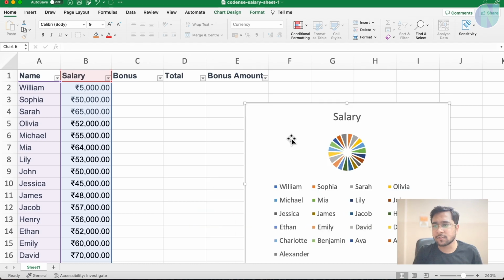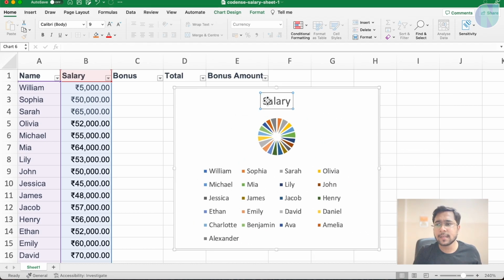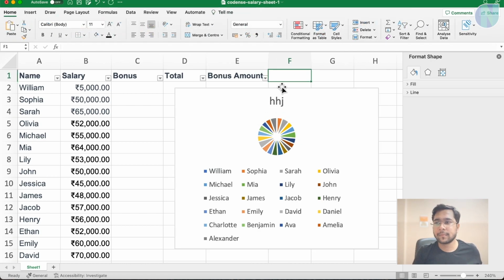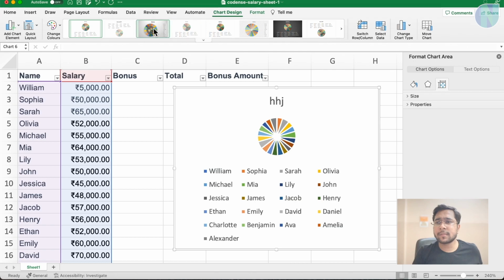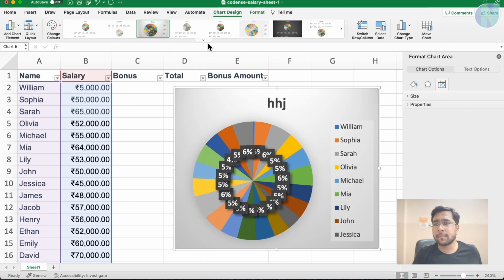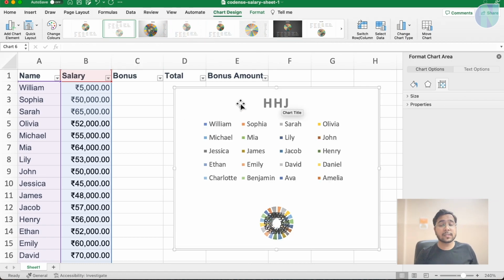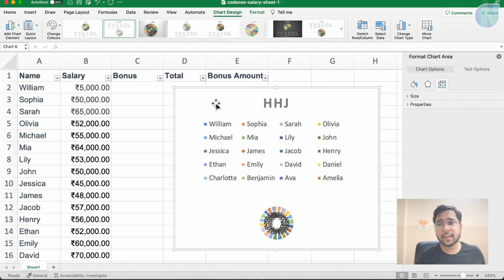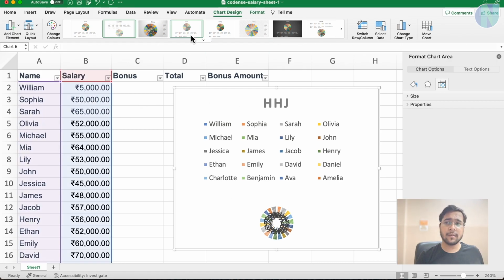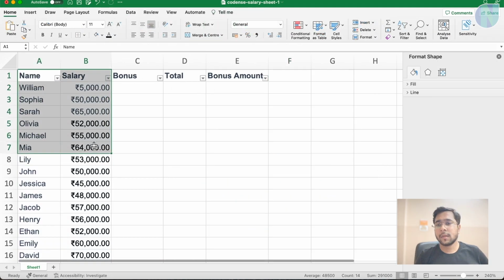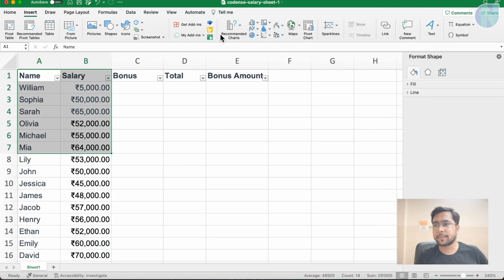We can change the size of this chart again. These are known as labels, and this is the chart name coming up. You can change the chart name by double clicking here and giving another name to this chart. Every time you click here, the chart design comes up, and you can see so many beautiful chart designs here. Again, because this data is not good for a pie chart, it is not looking good. But yes, you can play with more and create more charts from here.